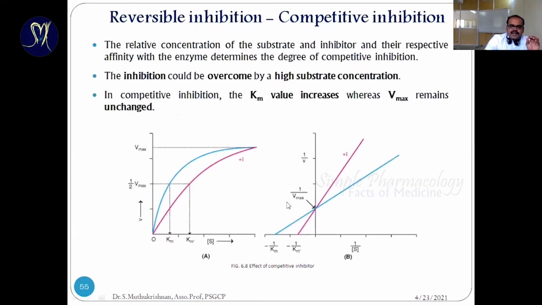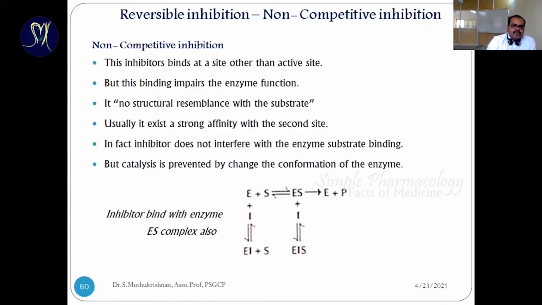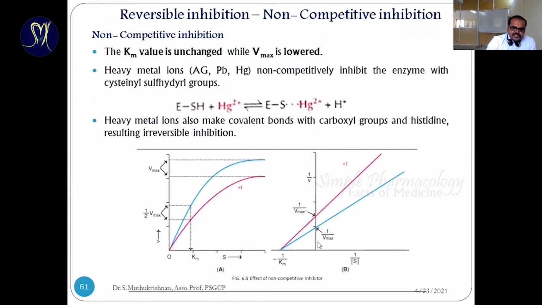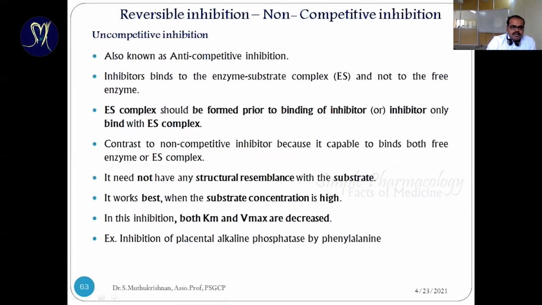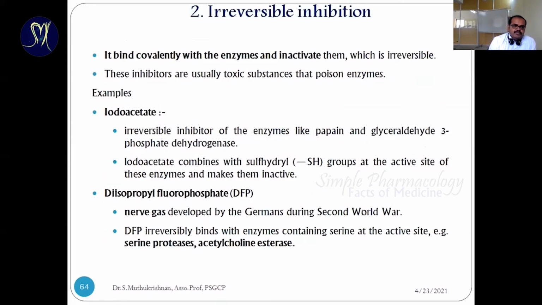So it can be identified by graphical representation. If the Km values differ, it's competitive, and the Vmax is the same. But in the non-competitive mechanism, the Km value is similar and the Vmax is different. Uncompetitive means it binds without a resemblance in structure, so it's known as anti-competitive inhibition.